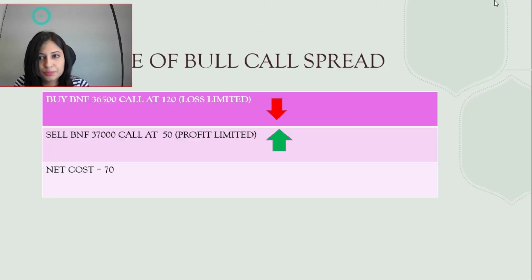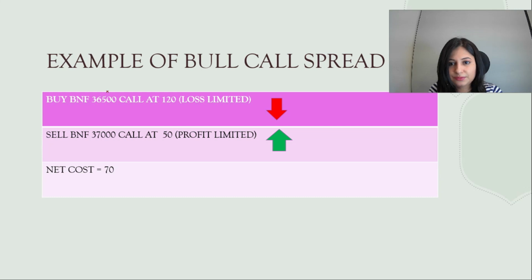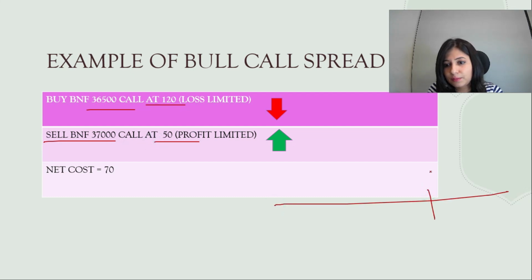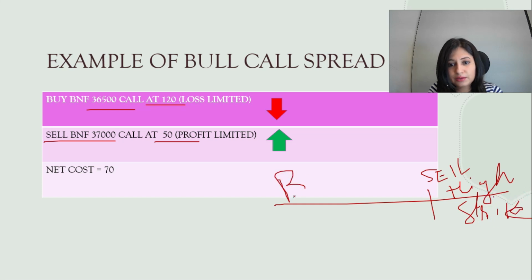So this is one example. Let me give you an example from a Bank Nifty trade. Suppose, that's what I explained, you buy a Bank Nifty 36,500 call at 120 rupees, and you sell a Bank Nifty 37,000 call at 50 rupees. That's what I mentioned, right? Selling the higher call, higher strike, and buying the lower strike.